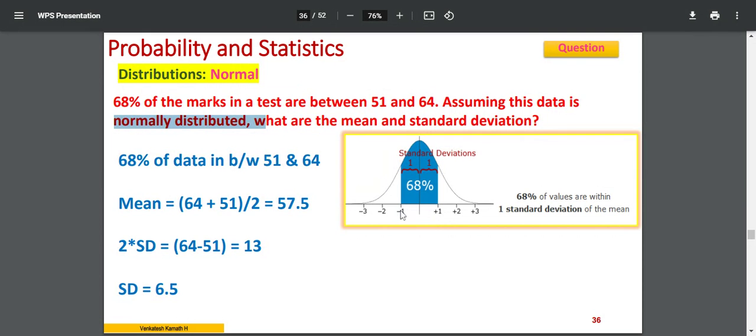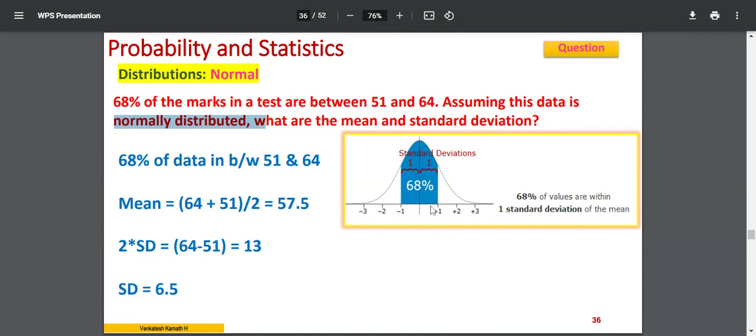That means this minus 1 represents 51, and here plus 1 is indicative of 64, because it's clearly given that 68% of the marks in a test are between 51 to 64. This is the range, so the mean should be in between.